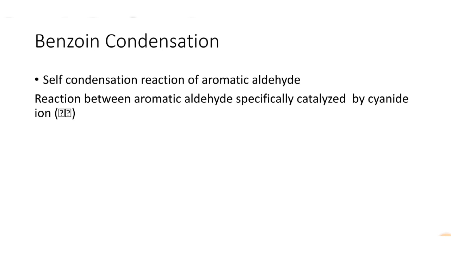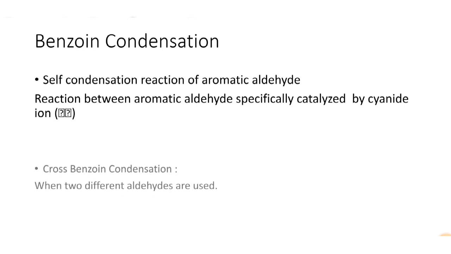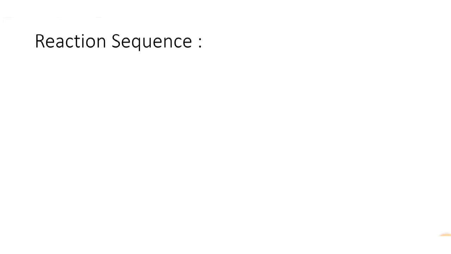In benzoin condensation, we can say there is self-condensation and there is cross-condensation. In self-condensation, there are two molecules of the same aromatic aldehyde and the reaction is catalyzed by cyanide. In cross-benzoin condensation, when two different aldehydes are used, not the same aldehydes, we say that it is a cross condensation reaction. Now, the reaction sequence for the simple benzoin condensation, not the cross benzoin condensation.